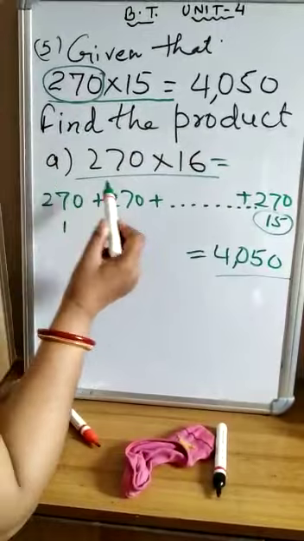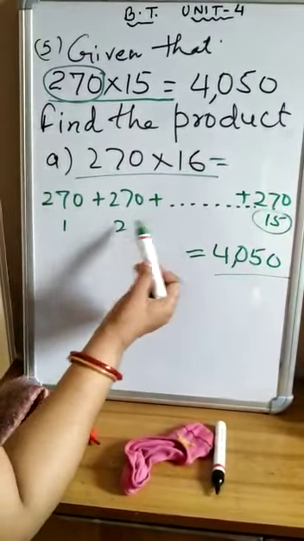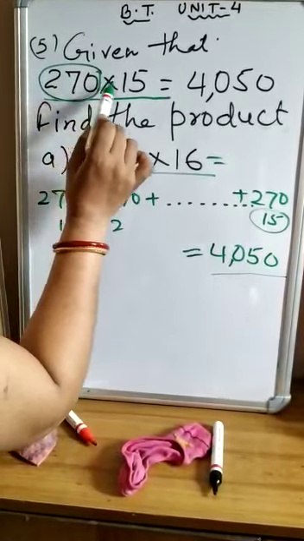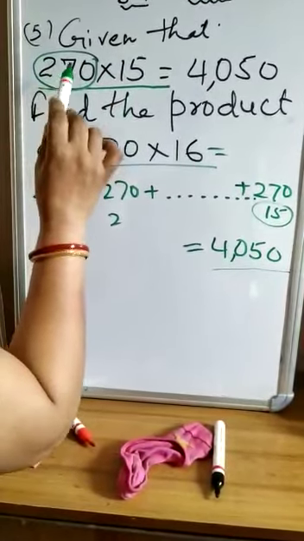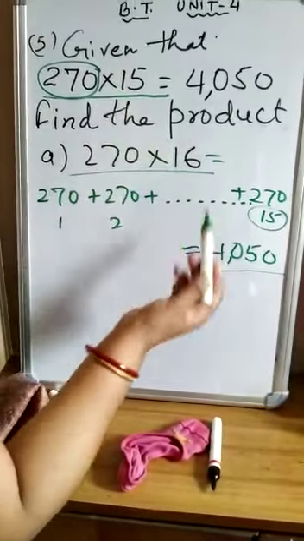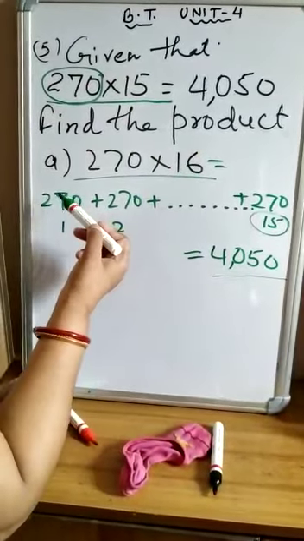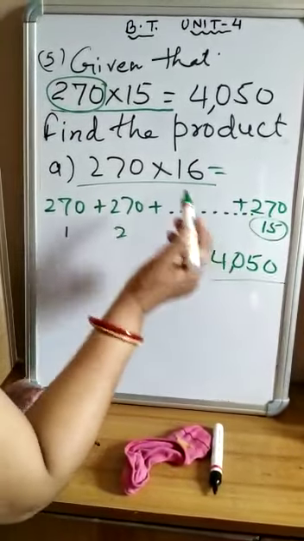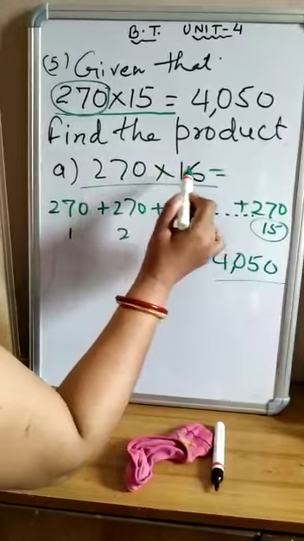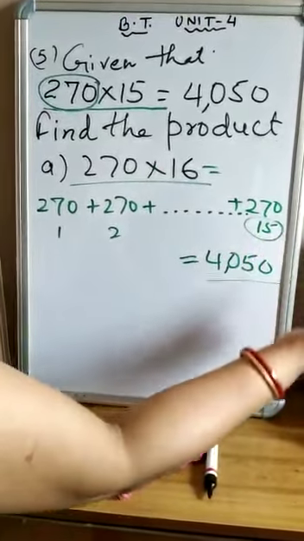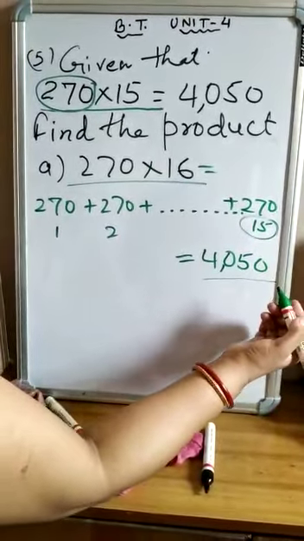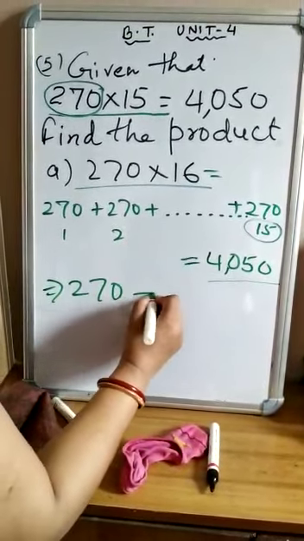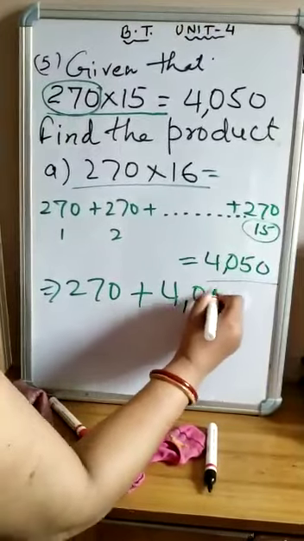Listen carefully. 270 is repeatedly added 15 times. This is the meaning of the multiplication 270 into 15. 270 is added 15 times, 15 बार उसे ऐड किया जाता है. 15 बार 270 ऐड करके 4050. And here 270 into 16 means after 15, again we add 270 more. So 270 is added with 4050.